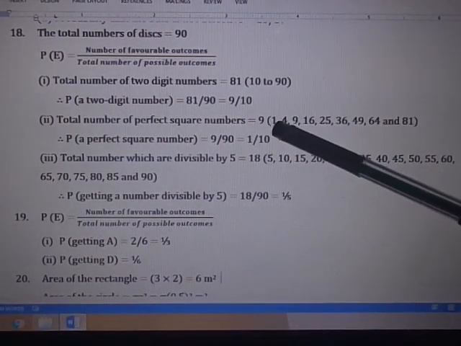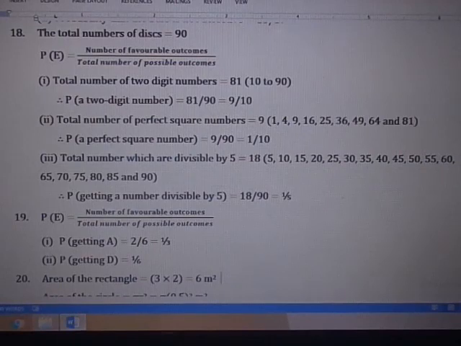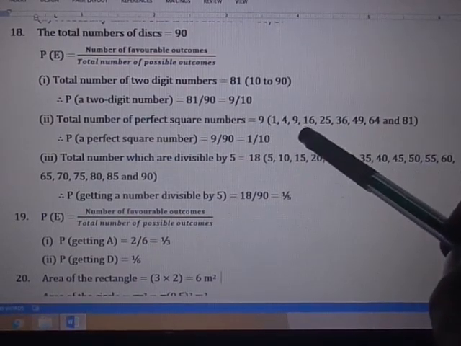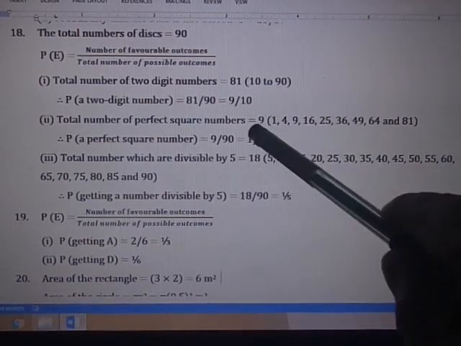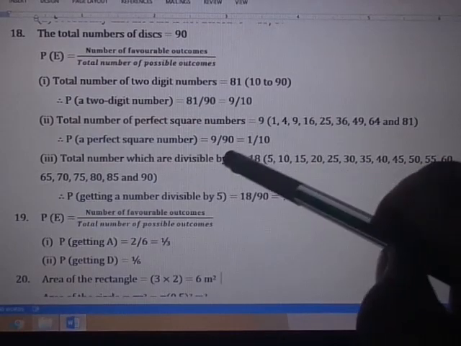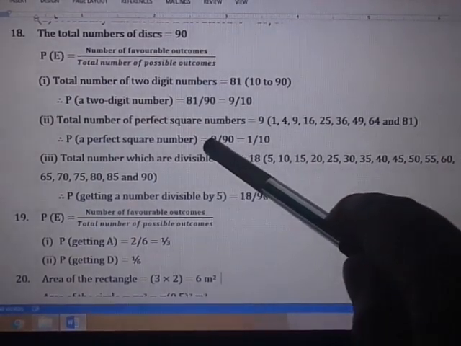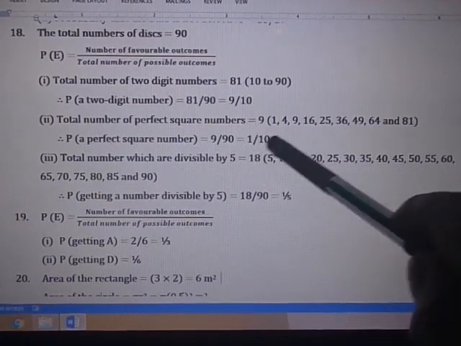1 is the perfect square of 1, 4 is the perfect square of 2, 9 is the perfect square of 3, and it goes on up to 81. So these are the perfect square numbers. How many are there? 1, 2, 3, 4, 5, 6, 7, 8, 9. So the number of favorable outcomes is 9 divided by the total number of possible outcomes, so we get 1 by 10.